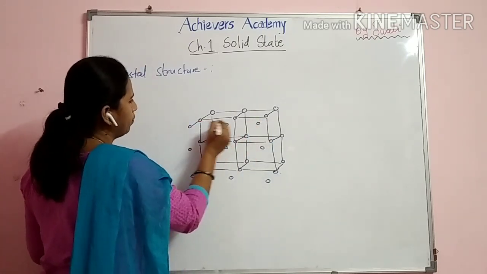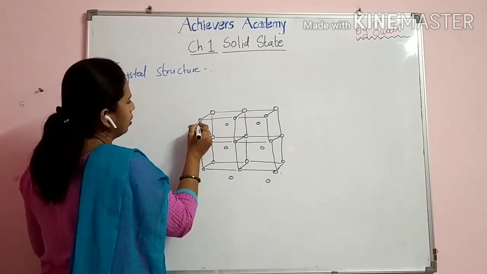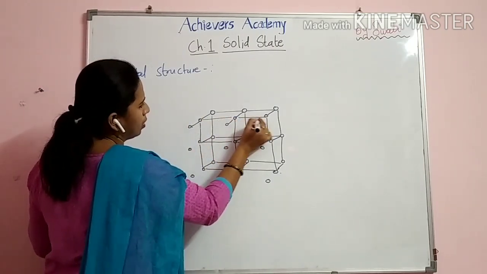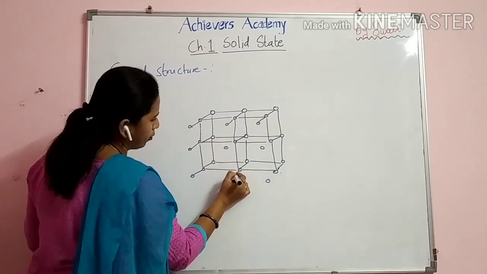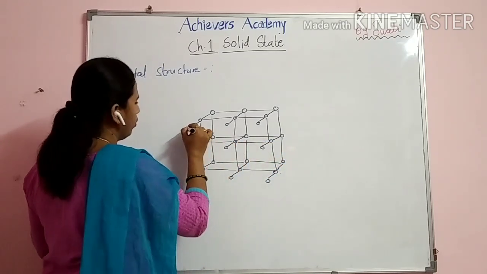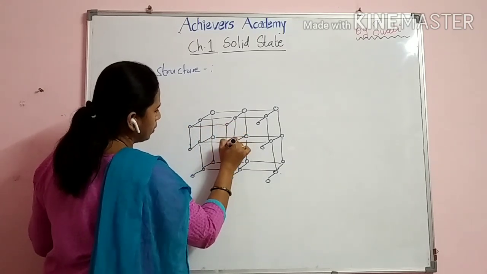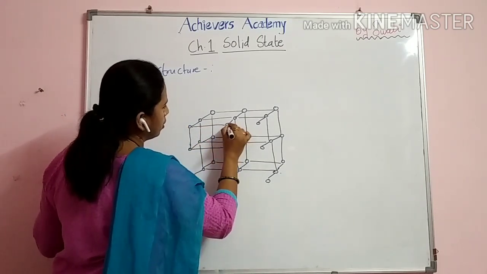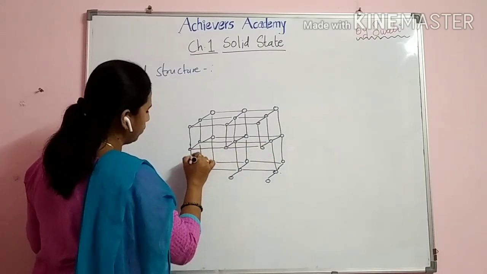Okay, we'll join them with black so that it is very easy to see. I have drawn the cross lines like this. Now we will join these particles.